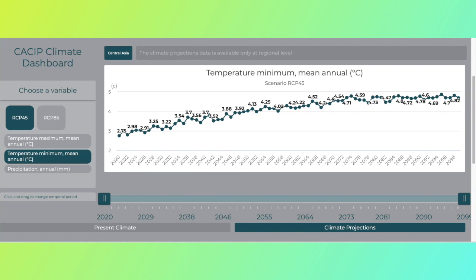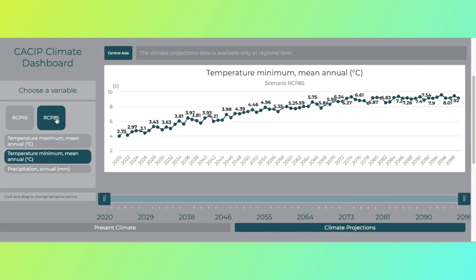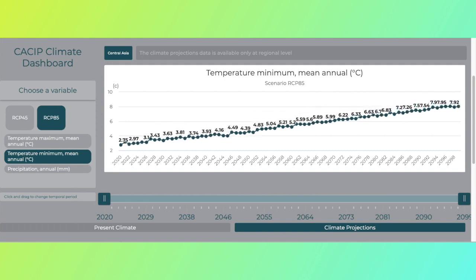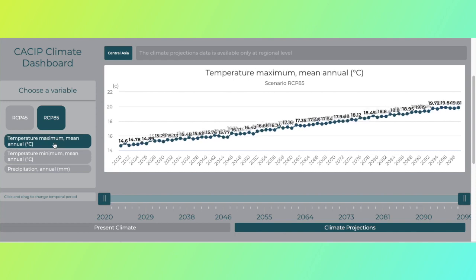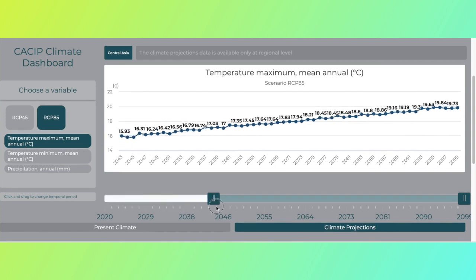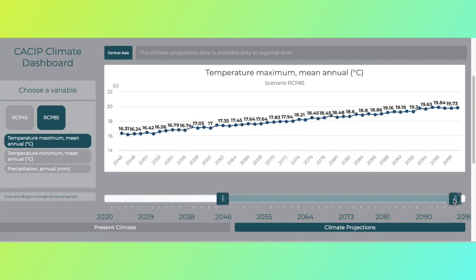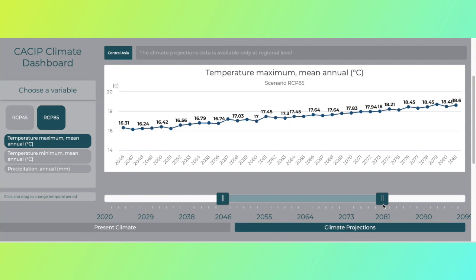I first click the Climate Projections button at the bottom toolbar to highlight it. Then I click the RCP 85 button in the sidebar. Next, I select the Temperature Maximum button. I slide the toggles on the time scale. I set the left one to the year 2046, and I set the right one to the year 2081. And voila, the dashboard automatically shows me the results in the graph.